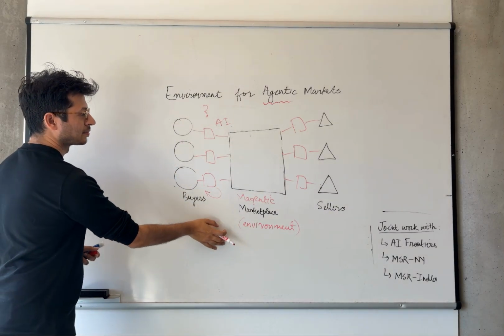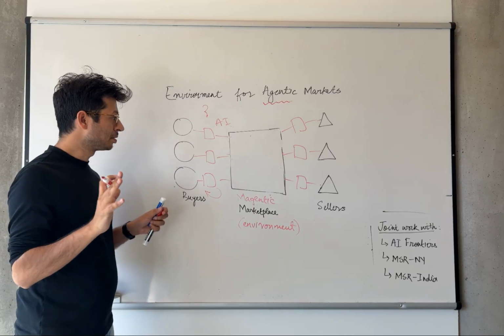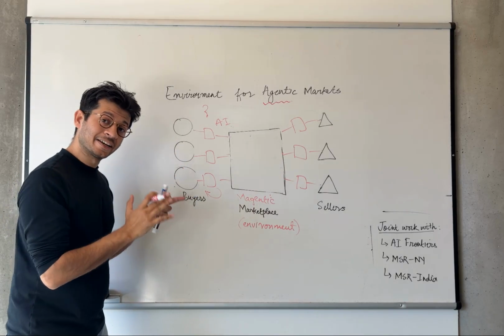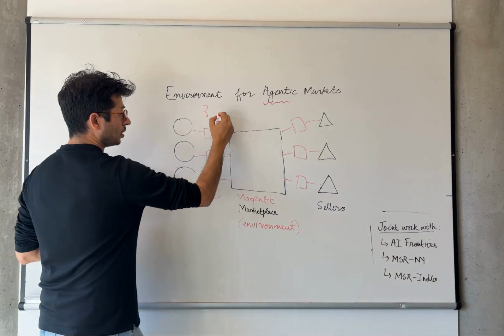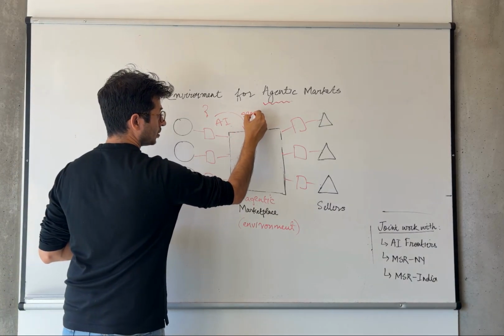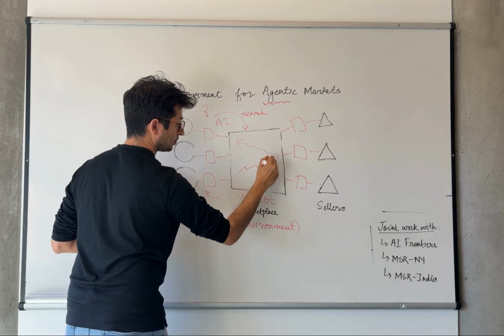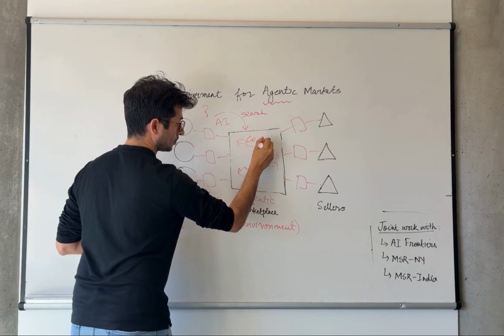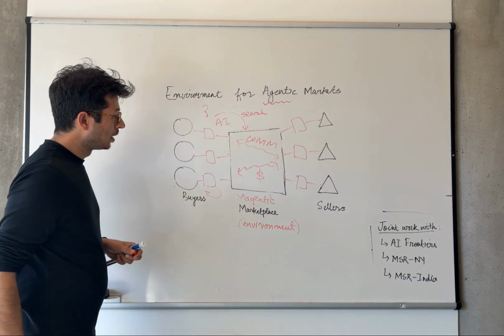What this environment lets us do is it lets us systematically and safely simulate these two-sided agentic markets, including the complete life cycle in them, from search to communication between these multiple agents, and even transactions. So it's a complete end-to-end life cycle.